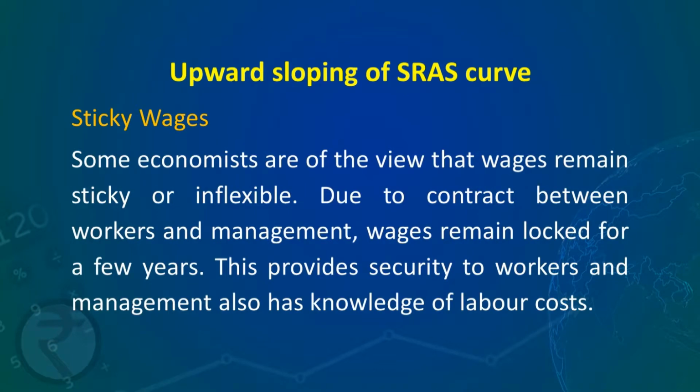Some economists are of the view that wages remain sticky or inflexible. Due to contract between workers and management, wages remain locked for a few years. This provides security to workers, and management also has knowledge of labor costs.